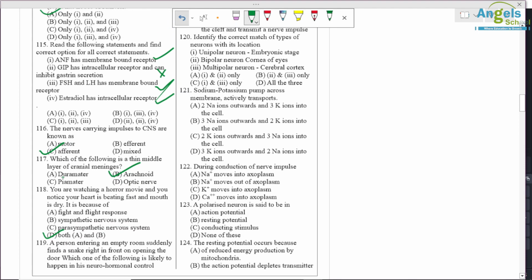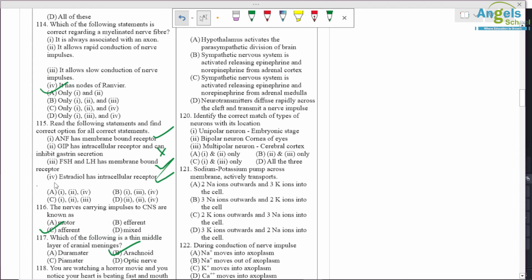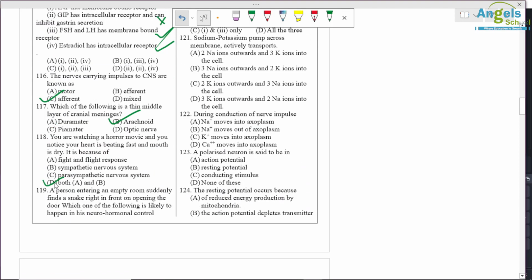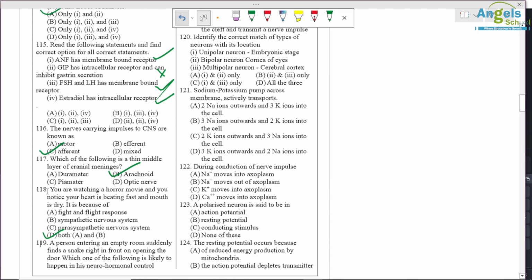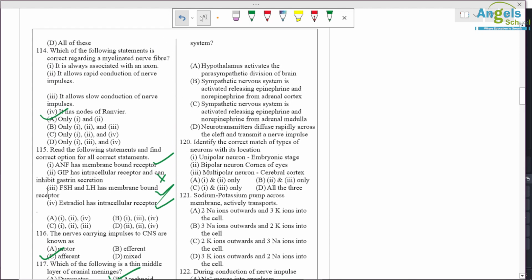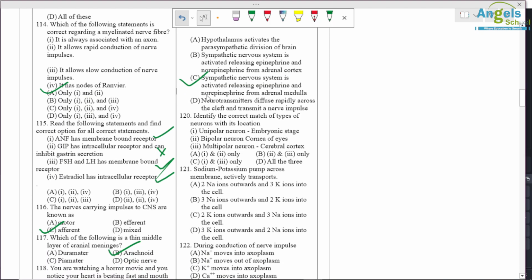A person enters an empty room and suddenly finds a snake in front upon opening the door. Which of the following is correct? So again, the sympathetic nervous system is activated and releases epinephrine and norepinephrine from the adrenal medulla only. So C option is correct.